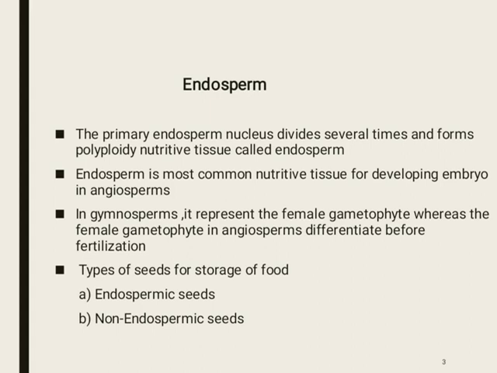In double fertilization, one sperm nucleus fertilizes the egg cell and forms the zygote, while the other sperm nucleus fuses with the binucleate central cell, forming a primary endosperm cell, and its nucleus is called the primary endosperm nucleus or triple fusion nucleus.